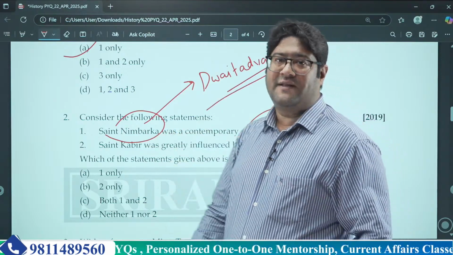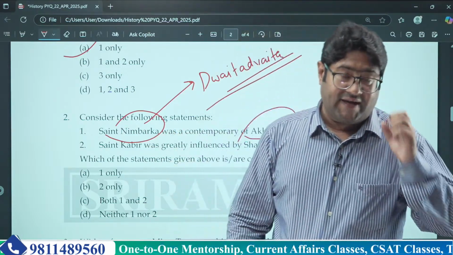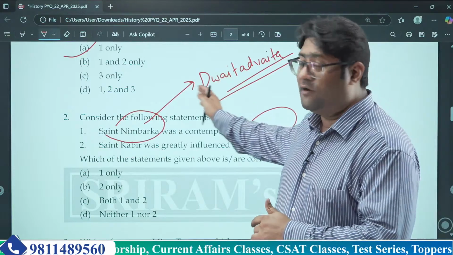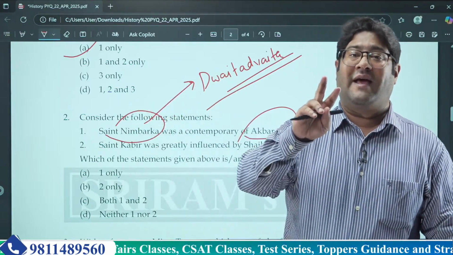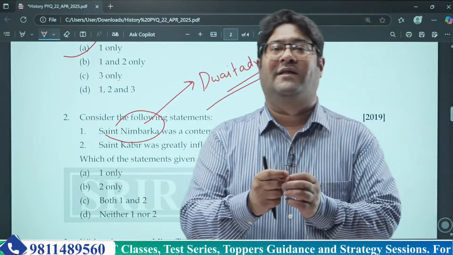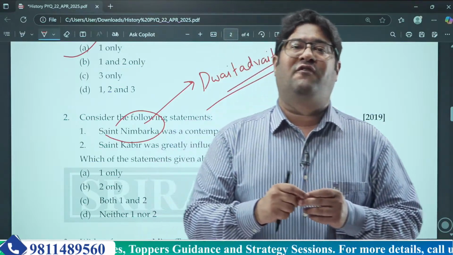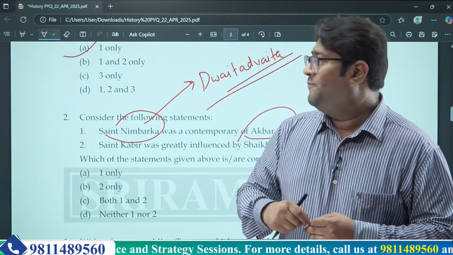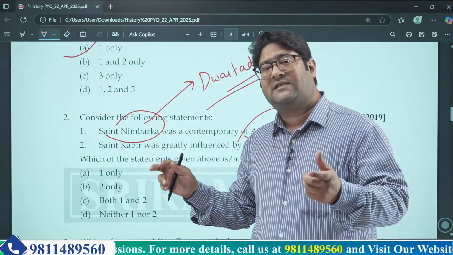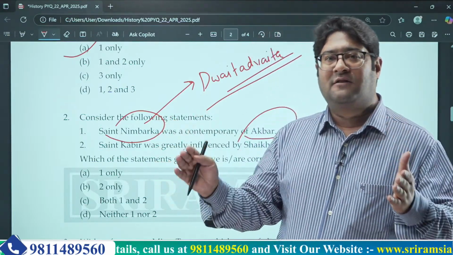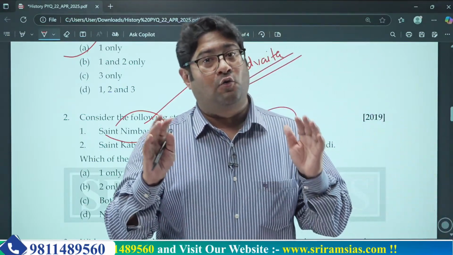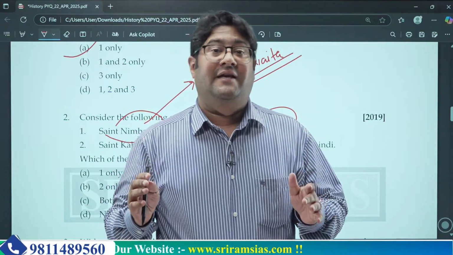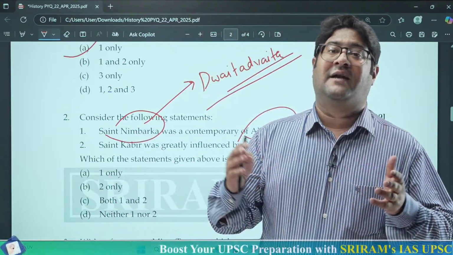Now, what is Dvait Advait? These are two terms we can call an oxymoron, because two exactly opposite terms have been joined together, and a new particular philosophy has come into existence, Dvait Advait. What it says basically is that Atman and Brahma are two distinct things, but they are also one. Like sun and rays.